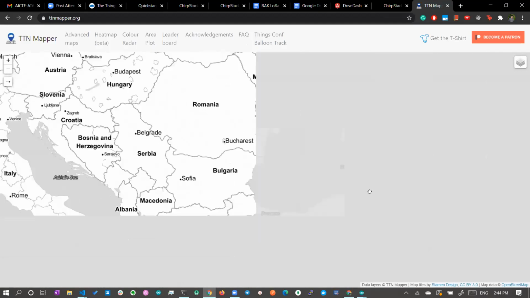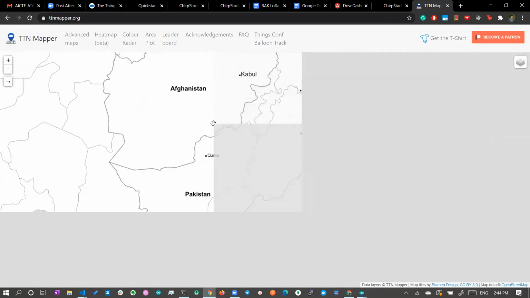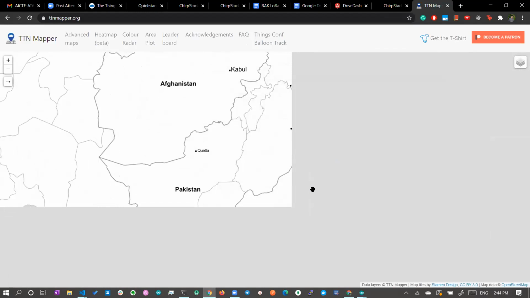If you go to the location of India, let's go to India. I'll zoom out a little bit.